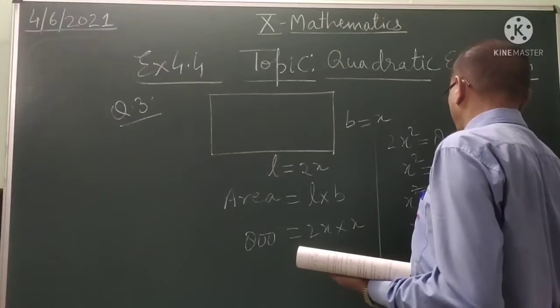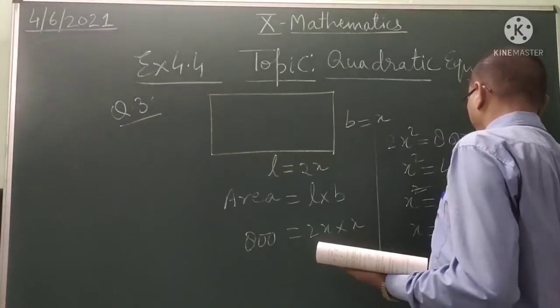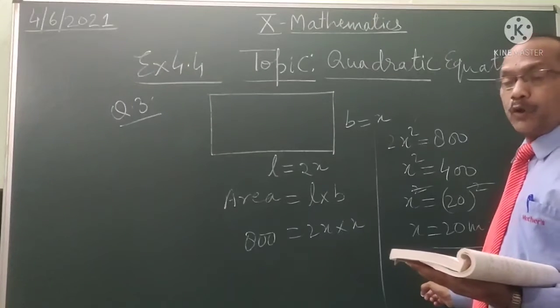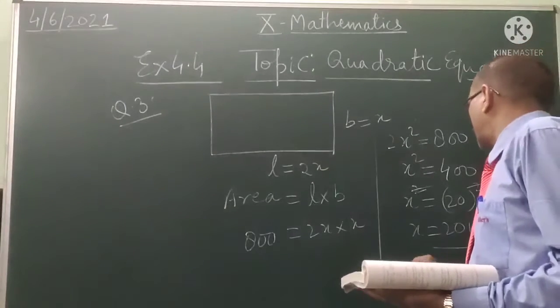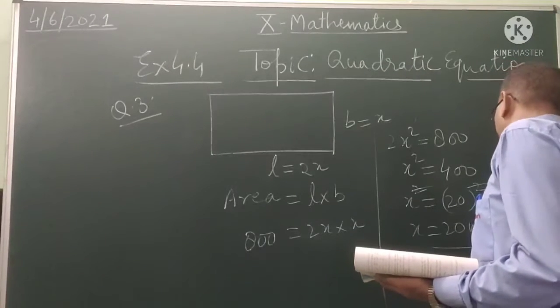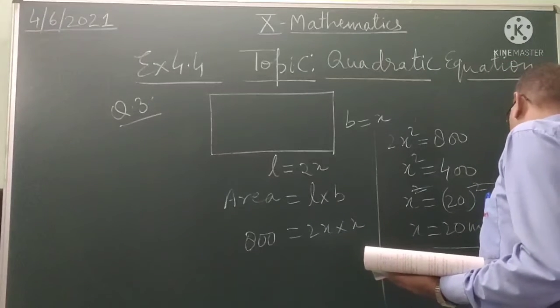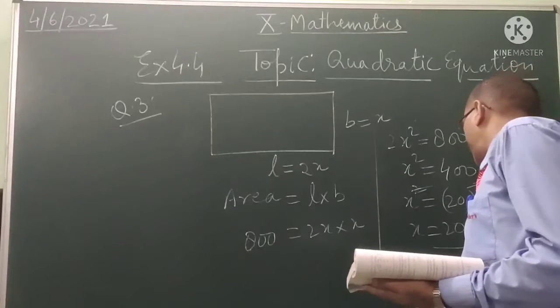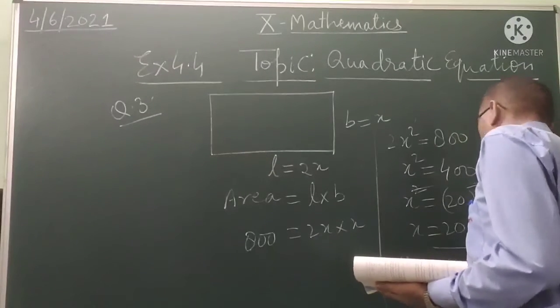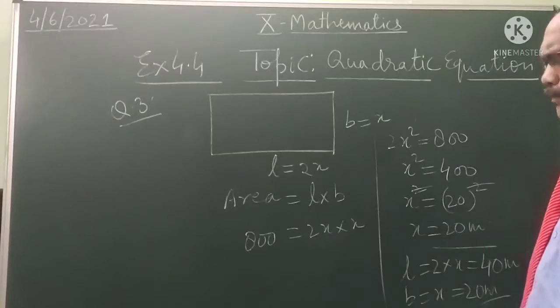So x equal to 20 meter. Then, if so, find the length and breadth. So length equal to 2 into x, it is 40 meter, and breadth b equal to x, it is 20 meter. So here it is possible.